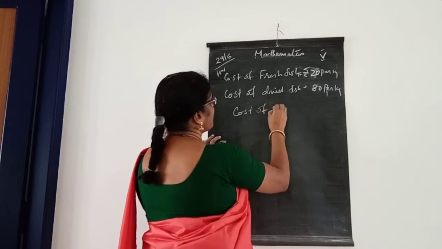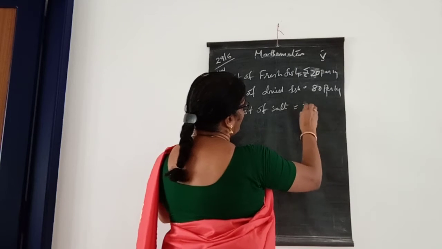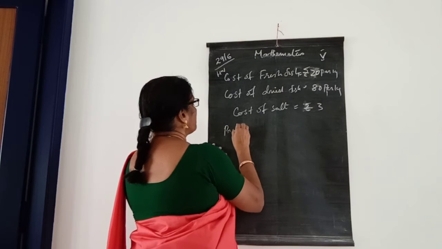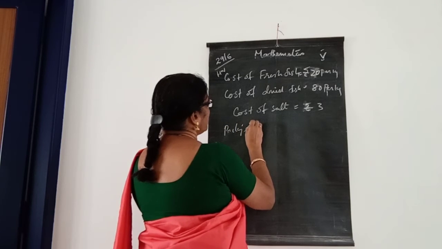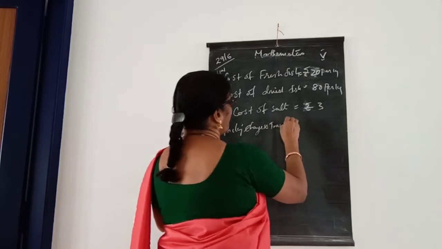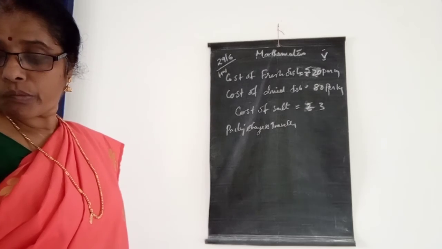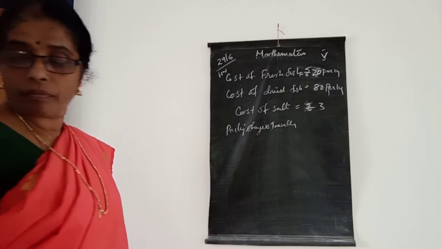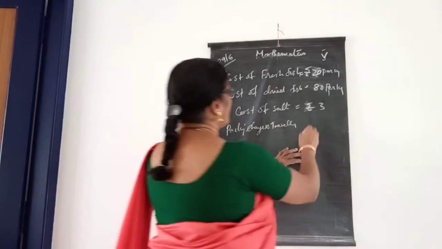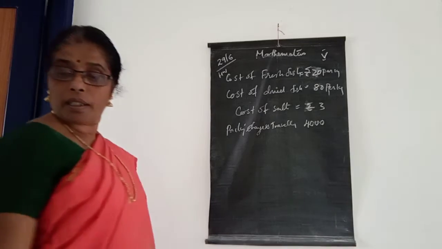salt is rupees 3. Packing and traveling charges are 4,000, children. Then salt needed.